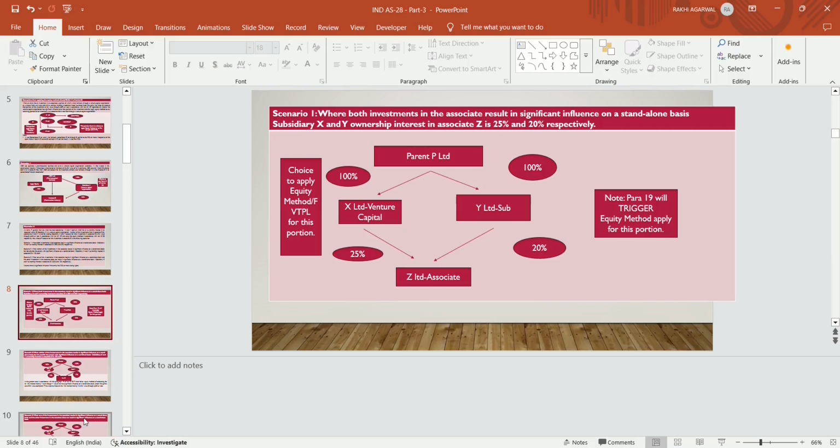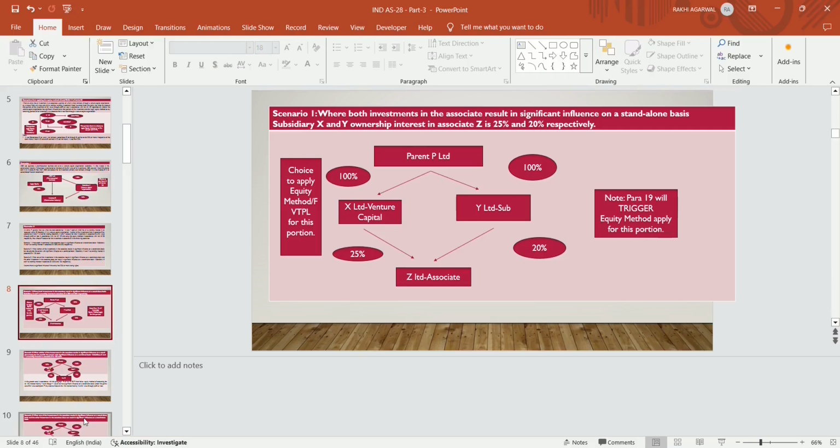It has two subsidiaries with 100% holding, that is X Limited and Y Limited. X Limited is a venture capital organization and Y Limited is a normal entity, and X Limited has significant influence on Z Limited. Z Limited is an associate of X Limited, that is X Limited has significant influence by holding a 25% stake in Z Limited, and Y Limited has significant influence by holding a 20% stake in Z Limited.